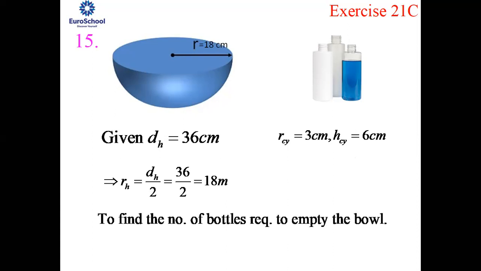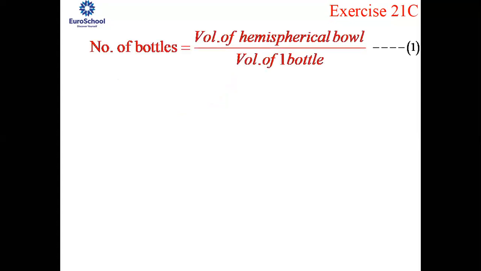Now you need to calculate the number of bottles required to empty the bowl. How do you find the number of bottles required to empty the bowl? Volume of bowl upon volume of one cylindrical bottle. Now, which are the formulas you require to substitute in equation number 1? You need the volume of hemisphere and you need the volume of the bottle.